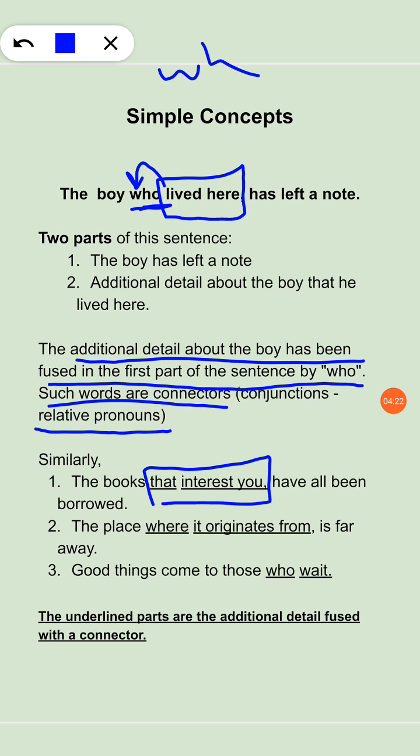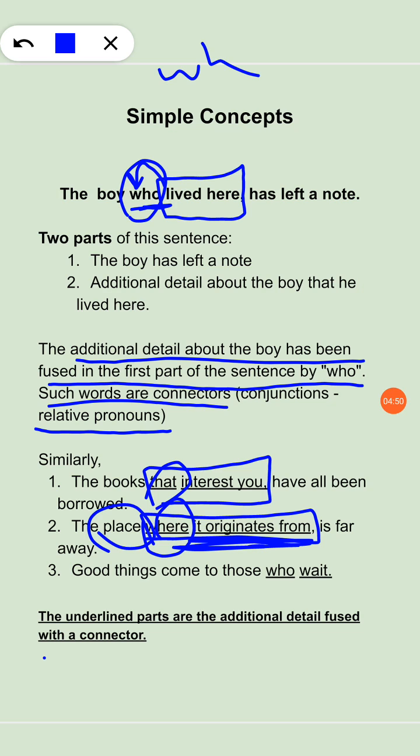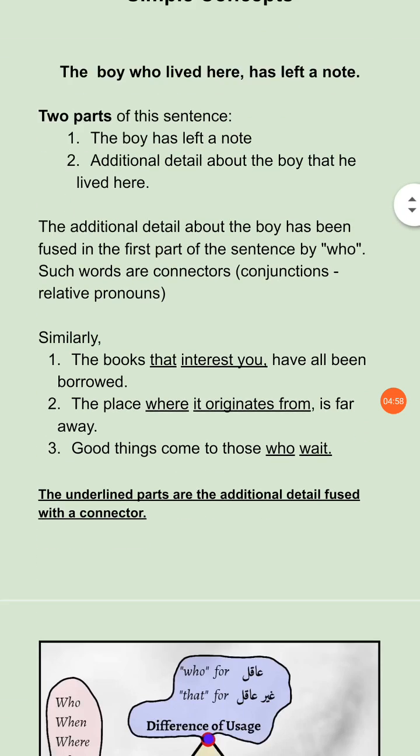Similarly, the place where it originates from is far away. This is the additional detail, and the place is far away. This point is simply an addition, an additional detail about this place. And then, good things come to those who wait. The underlined parts are the additional details fused with a connector. So these words, who, where, that, etc., are all connecting nouns, or simply connectors. That's what I like to call them.